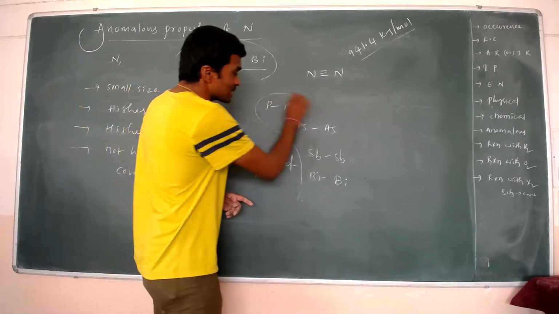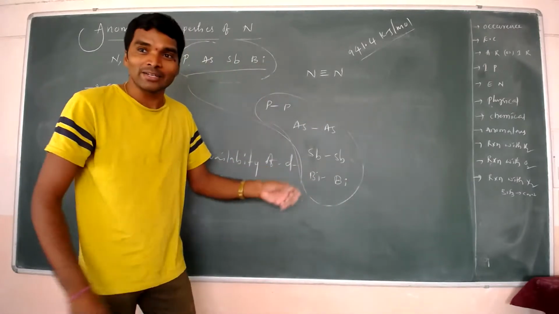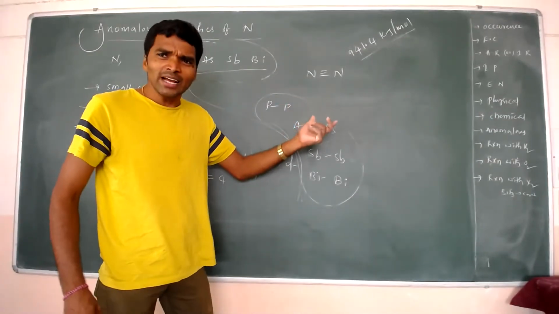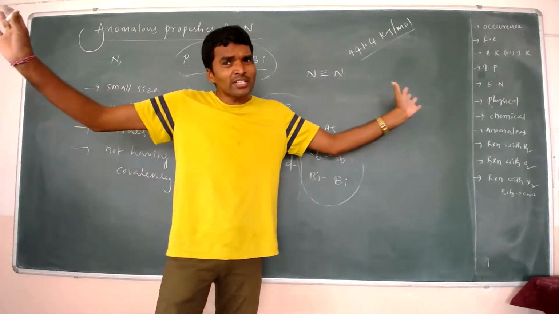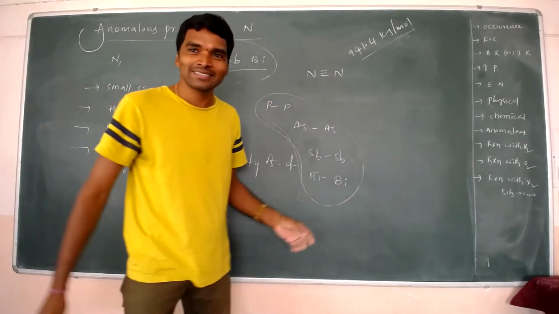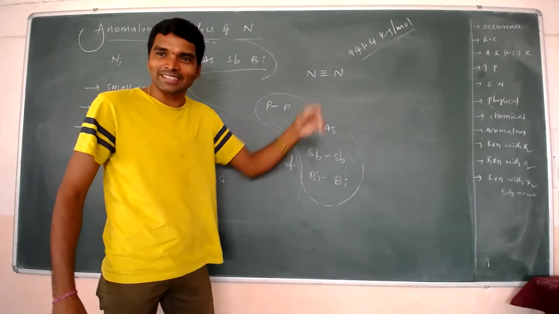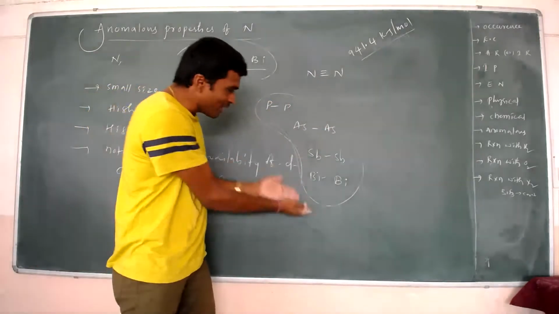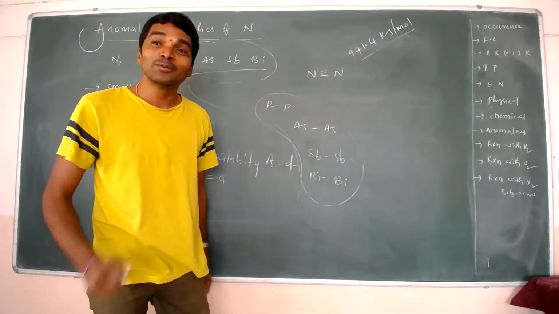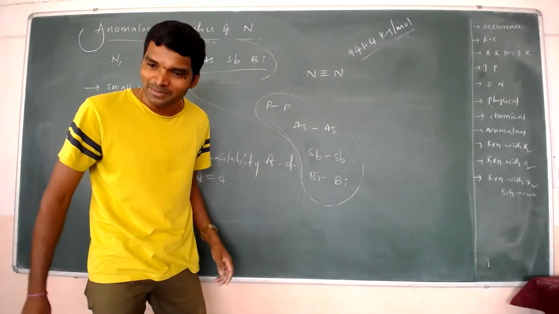So phosphorus, arsenic, antimony, bismuth are telling nitrogen: Mr. Nitrogen, you say you have the highest bond dissociation enthalpy in the form of a triple bond, but we are all in single bonds. You also convert into a single bond, then we will compare who has the highest bond dissociation enthalpy.